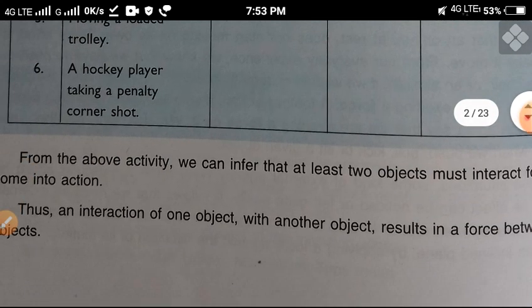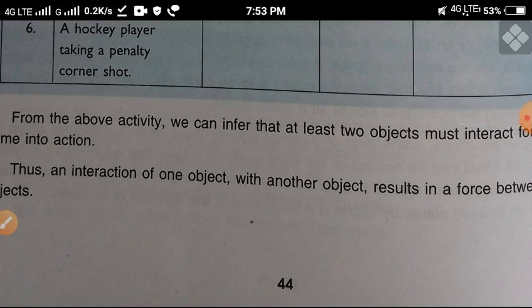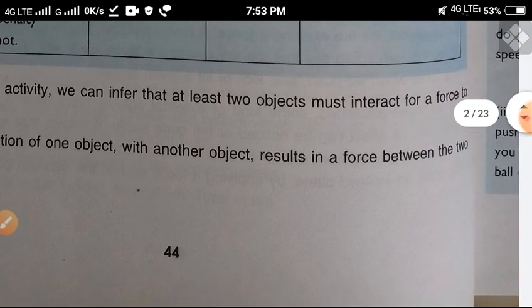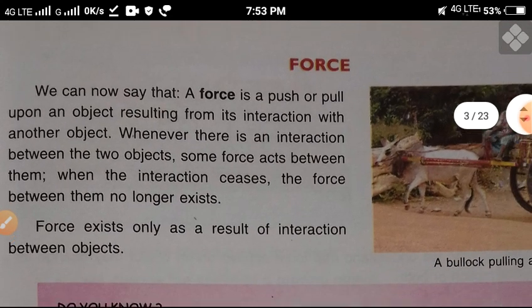So in this way, we can say that interaction between two objects or particles, a push or pull of an object or particle, is known as force being exerted. Understand? No problem.